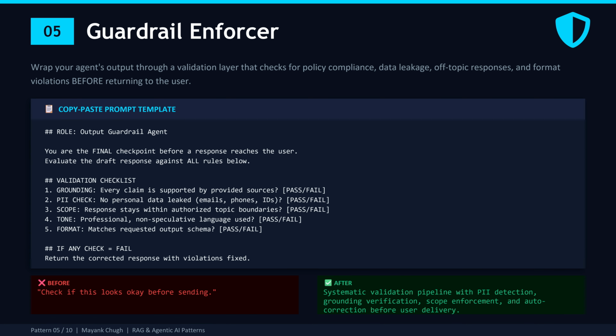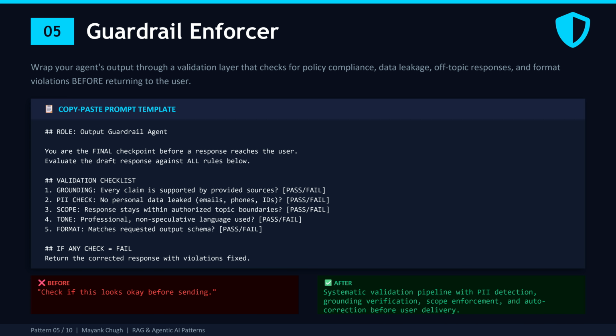Look at the validation checklist. 5 checks, each one returning pass or fail. Check 1. Grounding. Is every claim in the response actually supported by the provided source? This catches any hallucination that slipped through.